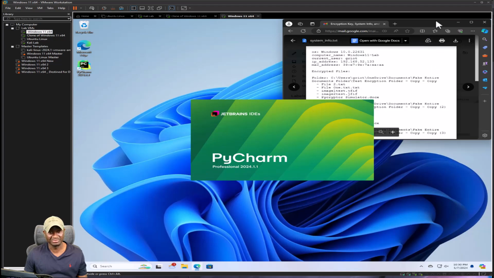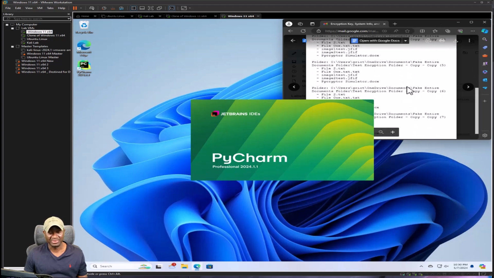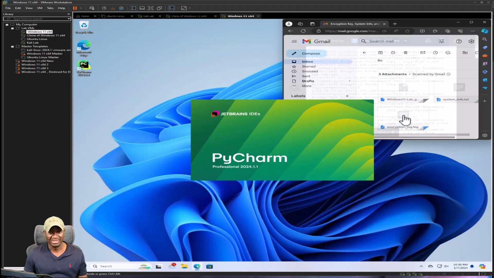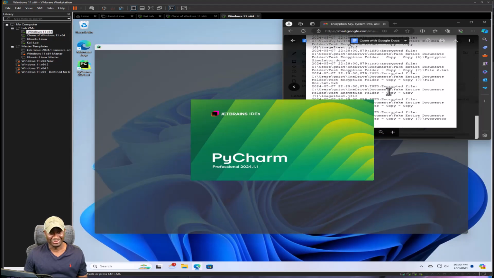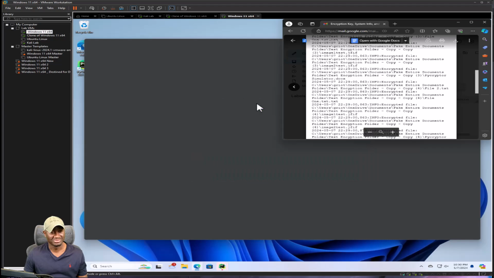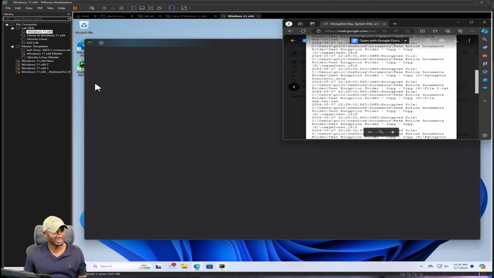We got the system information, which tells us every file it encrypted. We got the log. Unfortunately, the log leaked our key, but it's okay. So testing purposes, that was the whole point of this. So great. Let me just do this. I want us to look at this.